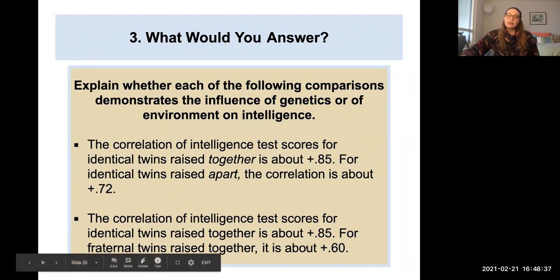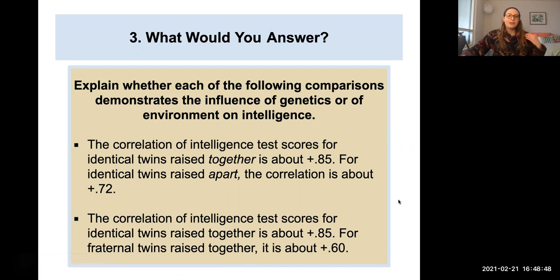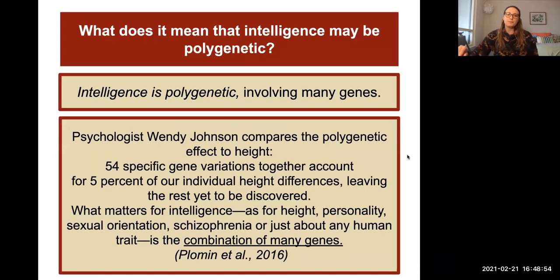So this one, we are only changing the genetics here, not the environment. So this one is telling us that genetics definitely has a part here. So yet again, another example of it is both environment and genetics, both nurture and nature, that play a part in intelligence.